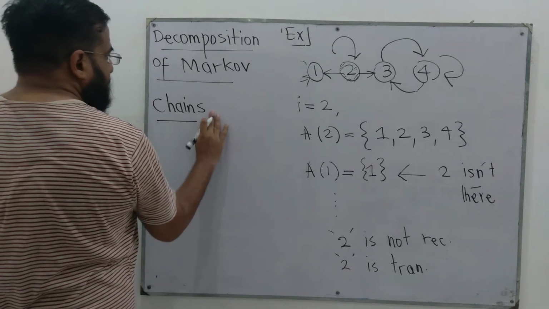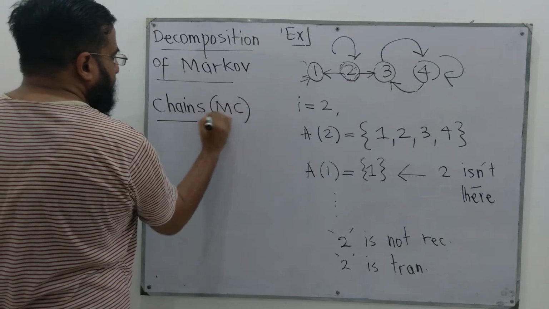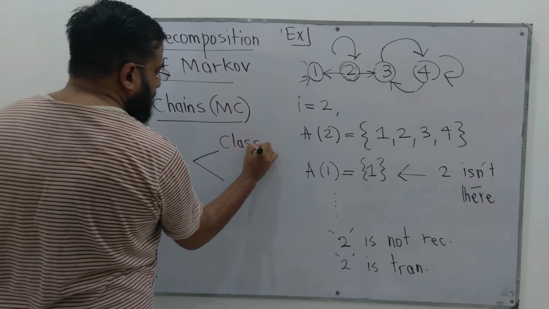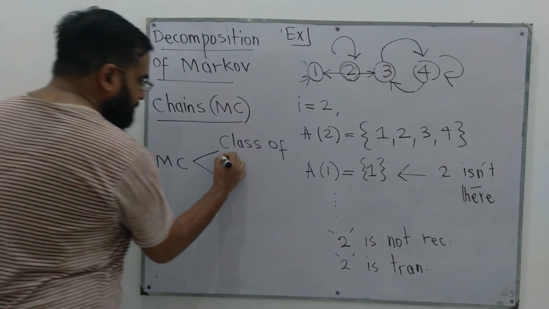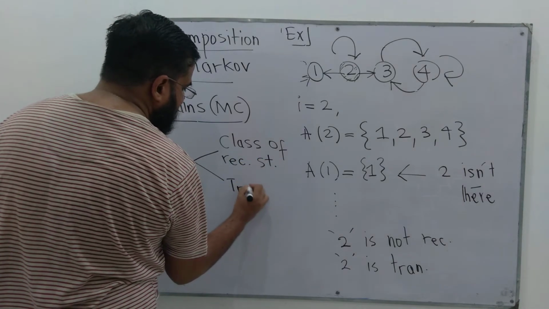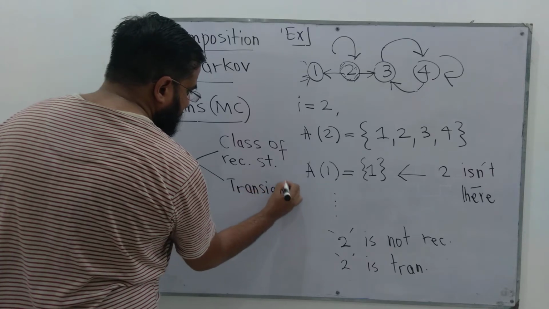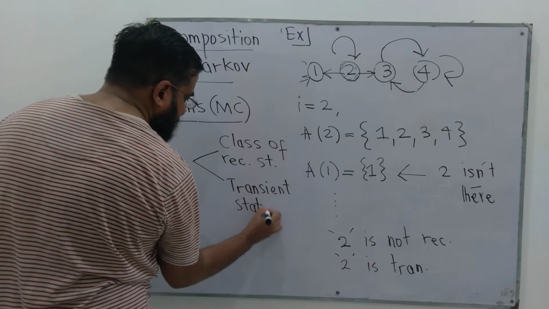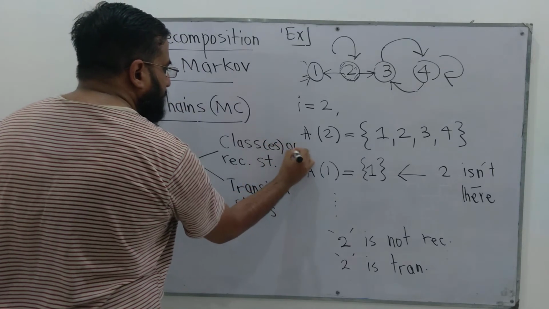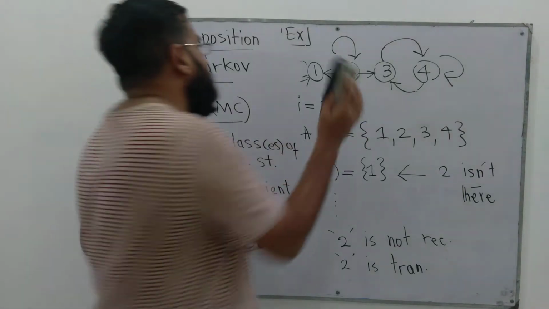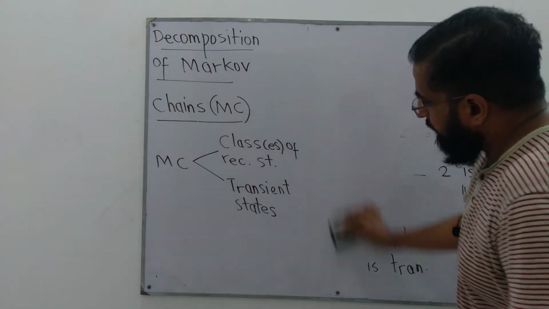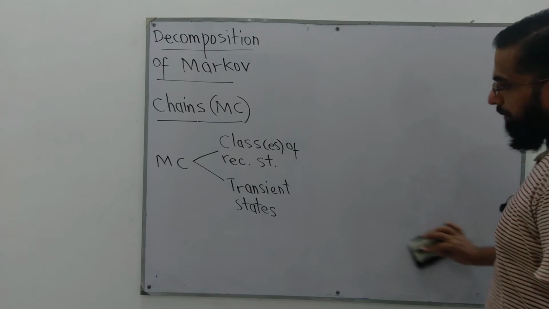A Markov chain, let's call it MC, can be decomposed into a class or classes of recurrent states and some transient states, which cannot be put in classes.